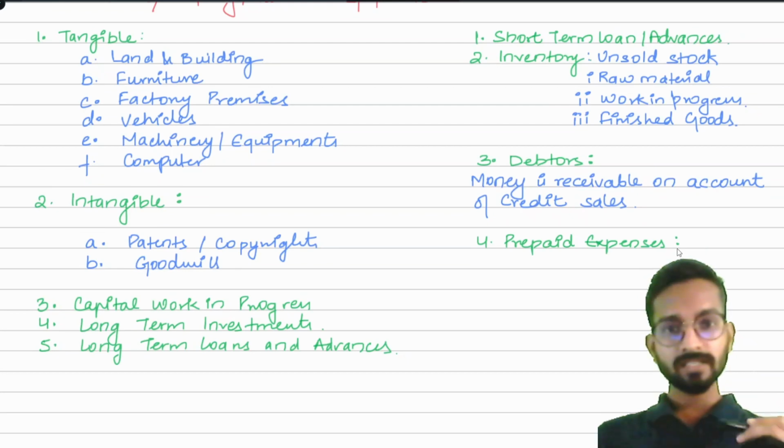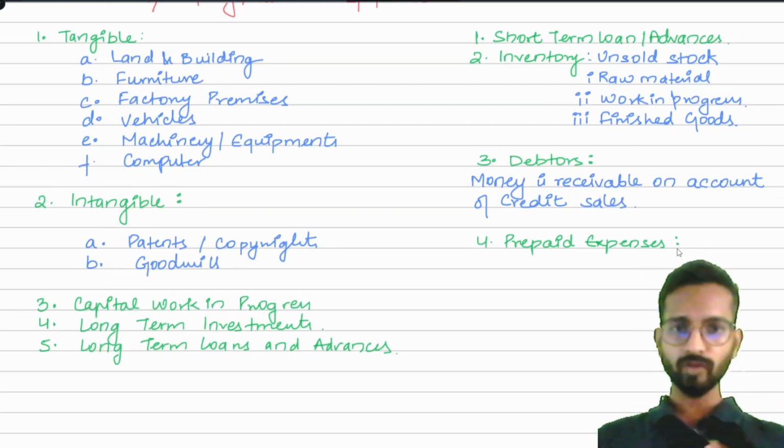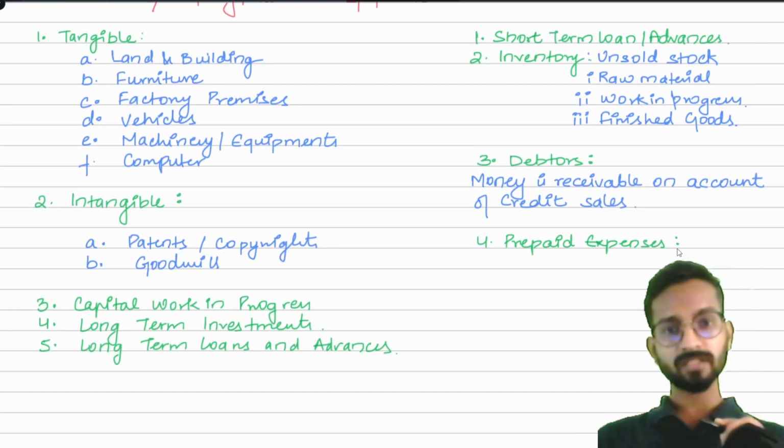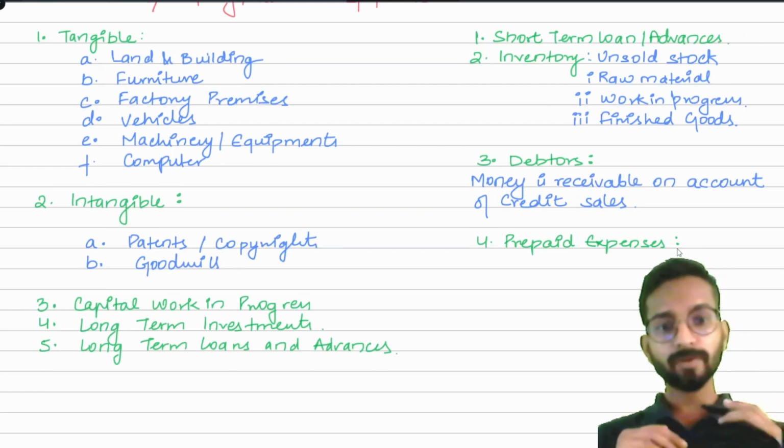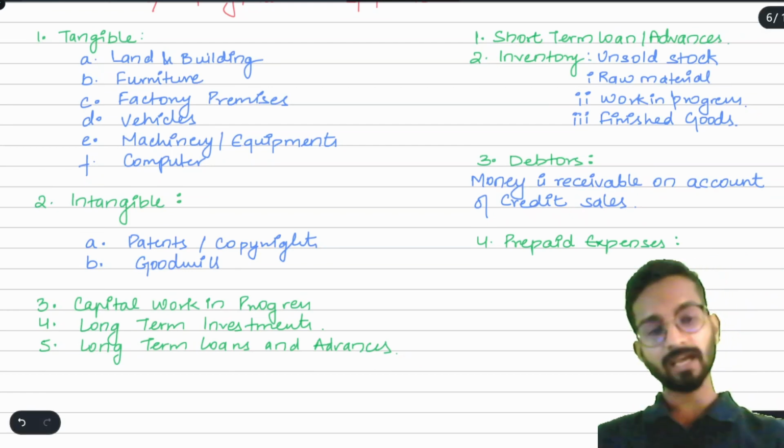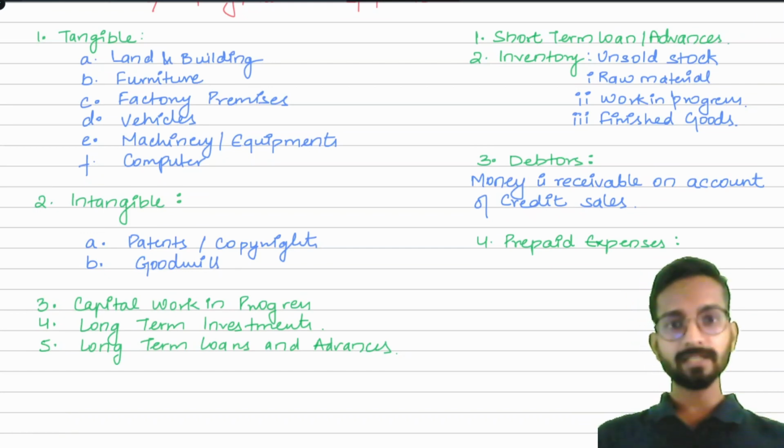So understand, salary is an expense for me, that we all know. But because I have not availed the benefit from my employees, I will say it has become my asset. Why? The payment has been made, but the benefit is not received. So it will become my prepaid expense, or you can say in our example it will become our prepaid salary.